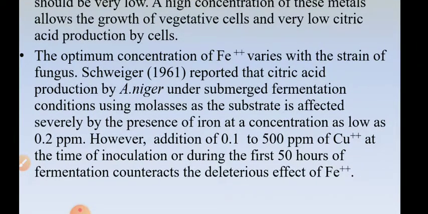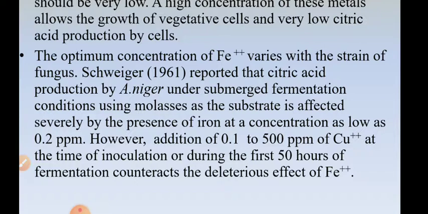The optimum concentration of Fe2+ ions required in the medium varies with the strain of fungus that you are using. Schweiger in 1961 reported that citric acid production by Aspergillus niger under submerged fermentation conditions, using molasses as substrate, is severely affected by the presence of iron even at a concentration as low as 0.2 ppm.